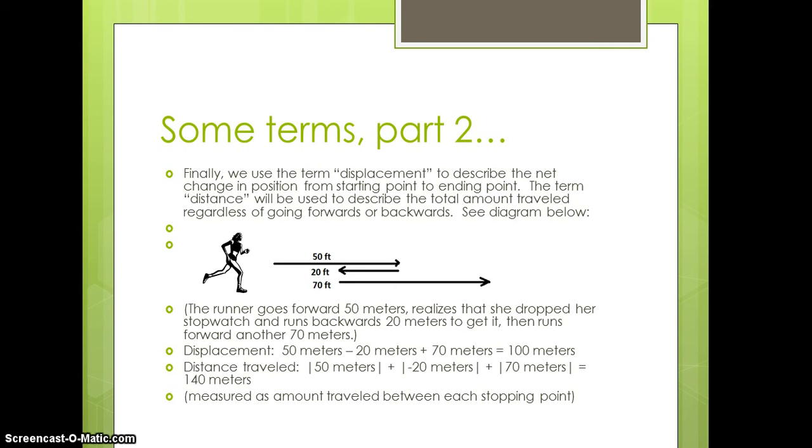Distance traveled is going to be measured as the amount that you travel between each stopping point. The reason for that being, at each stopping point, presumably you have a chance to change direction. So at each of those points, we need to make sure that we account for our change in direction.